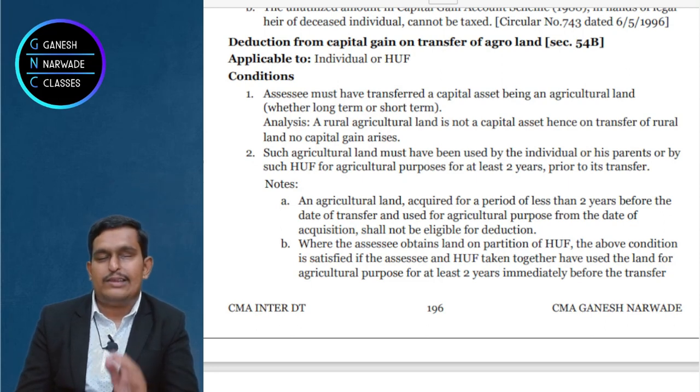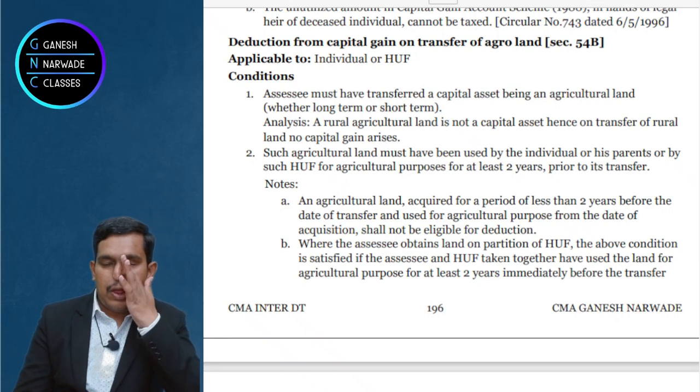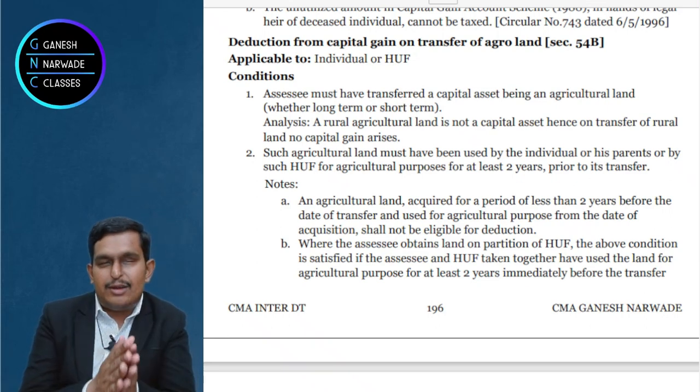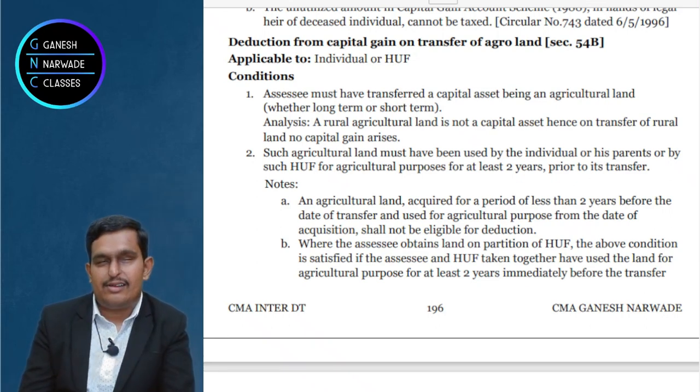Now what they said is that the agricultural land must be transferred. Which agricultural land? If there is a rural agricultural land in India, it is not a capital asset itself.